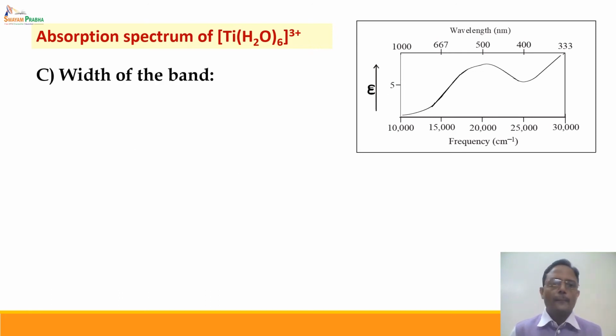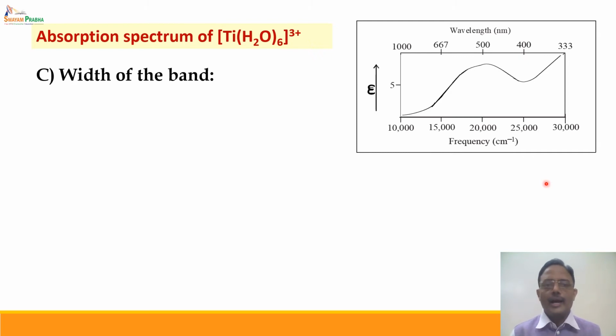Third important property of this band is the width of this band. You will find that if there is electronic transition, then electron will jump from lower energy orbital to higher energy orbital. But for that, the energy required is quantized, and as a result we should get a sharp single line peak. But what we are observing here is the broad band or a wide band.